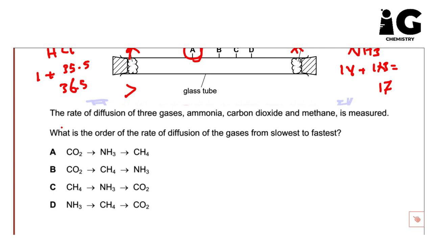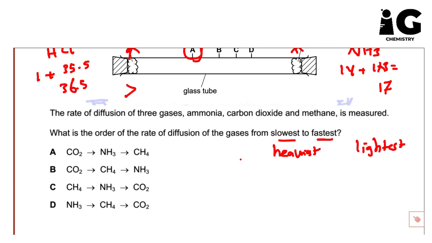Here we have another question. The rate of diffusion of three gases, ammonia, carbon dioxide, and methane, is measured. What is the order of the rate of diffusion of the gases from slowest to fastest? So we need to arrange them from slowest. Slowest here means heaviest, and fastest means lightest.